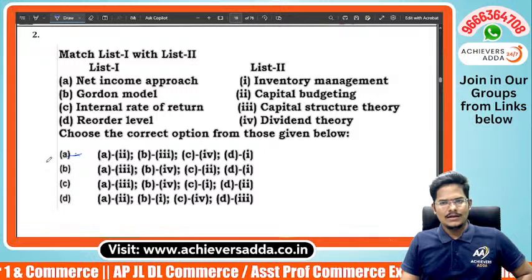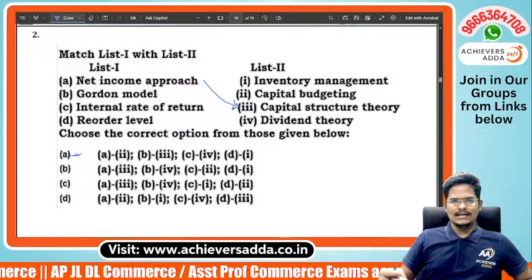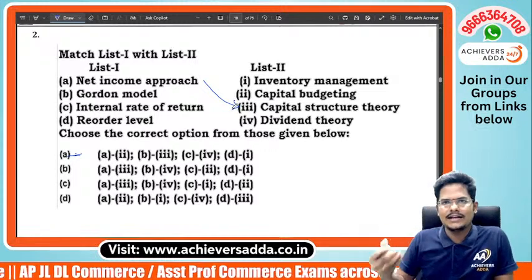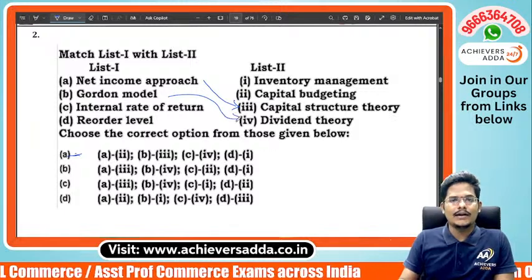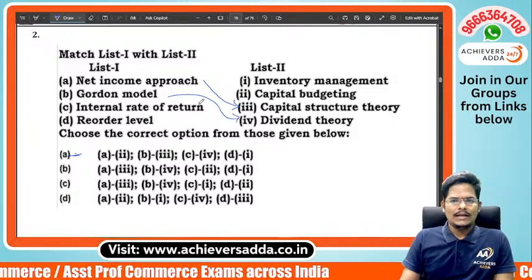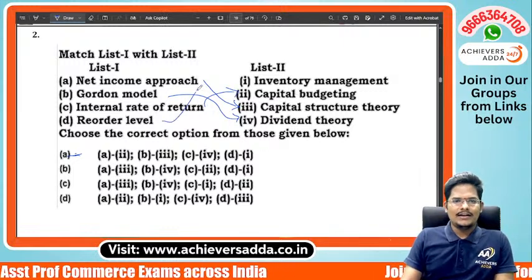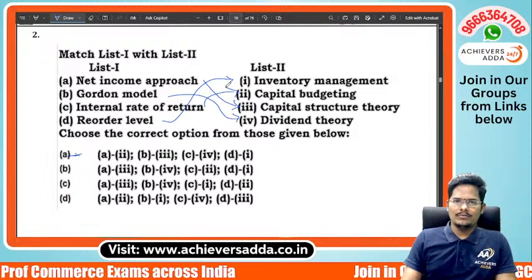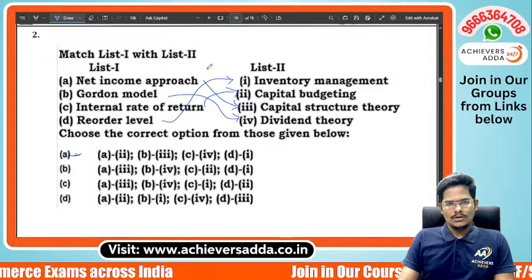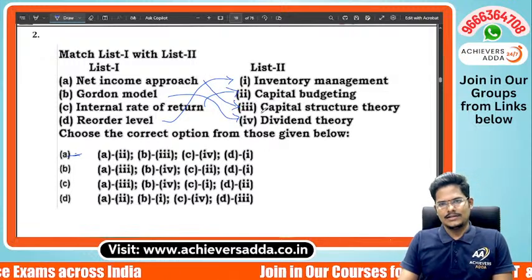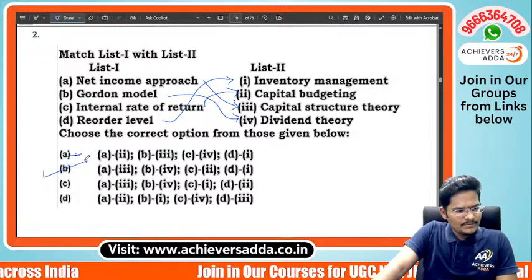Net income approach is in capital structure theory: net income, net operating income, traditional theory and Modigliani Miller. Gordon model is a dividend theory: Gordon, Walter, MM. Internal rate of return, NPV, all these are capital budgeting techniques. Reorder level, maximum level, minimum level, EOQ, all are inventory management related. So here 3421 is the correct answer. Option B is the correct answer.